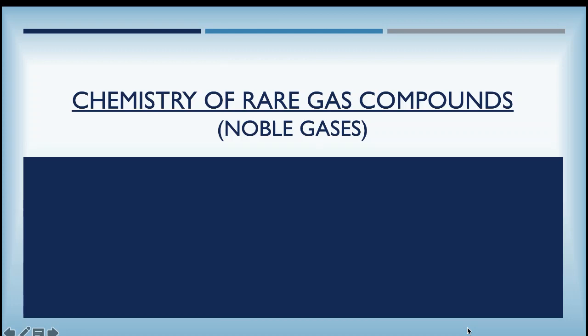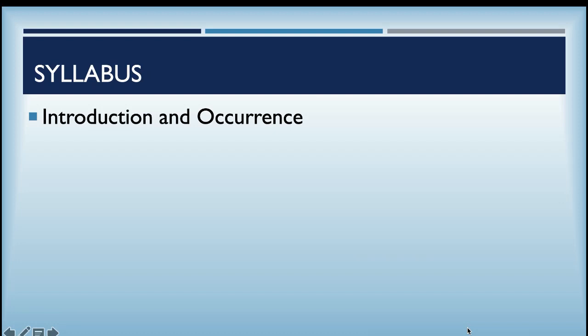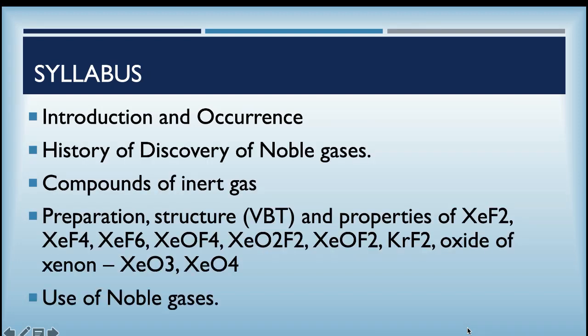Hello everyone. Today let us see the chemistry of rare gas compounds, or we say the inert gases or the noble gases. We will cover the introduction portion, occurrence of the noble gases and the history of discovery of these noble gases.